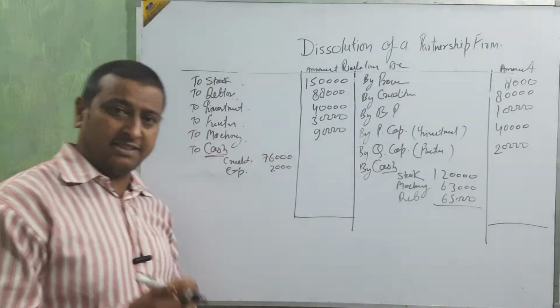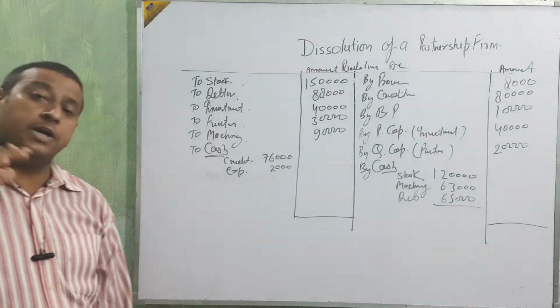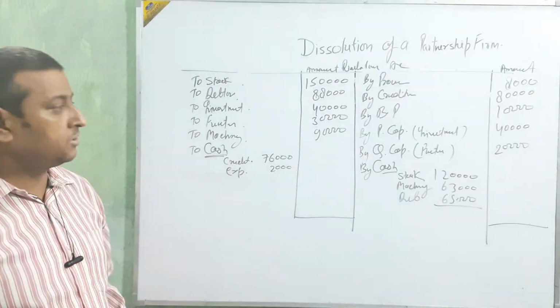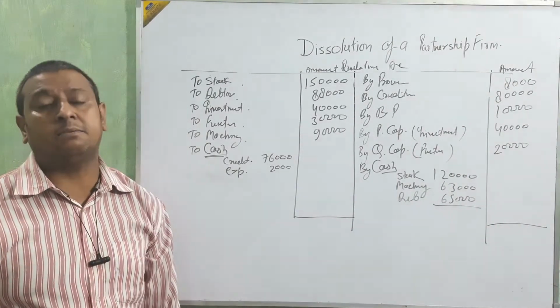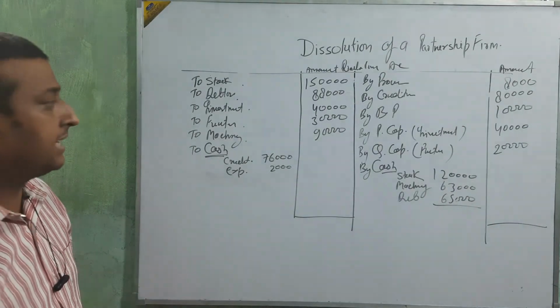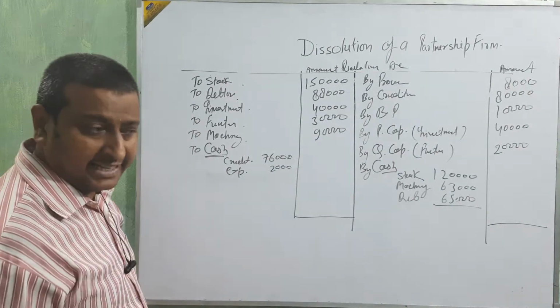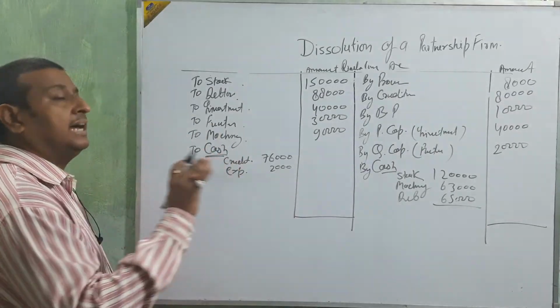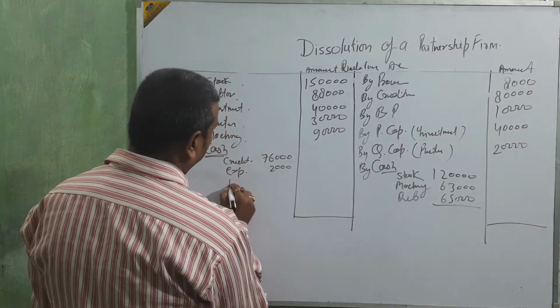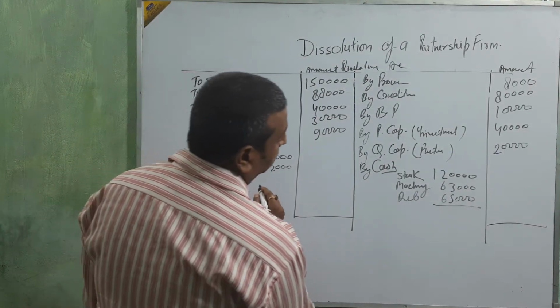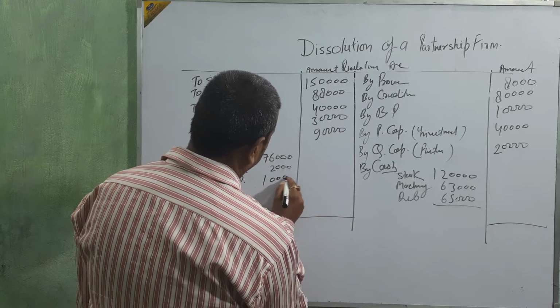If in the question they are given or not given, we are going to pay, beta. If in the question it is not given about paying those assets or liabilities, or selling those assets, we are going to sell those assets at book value and pay the liabilities at book value. Bills payable, full amount, that is 10,000.